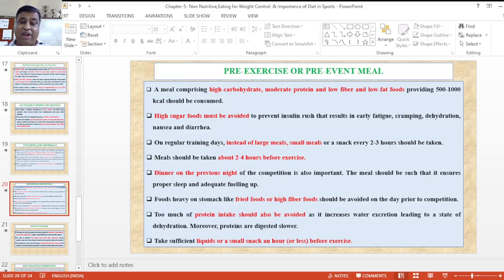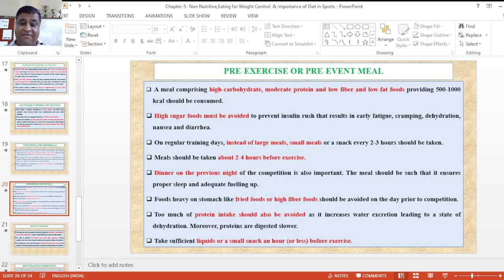Now on the regular training basis, instead of large meals, smaller meals or snacks every 2 to 3 hours can be taken. Meals should be taken 2 to 4 hours before exercise. Dinner the night before the competition is very important, as it is a high resource. Proper sleep should be taken, adequate rest is required, so that the body can properly rest.